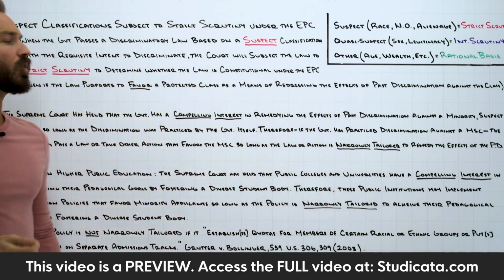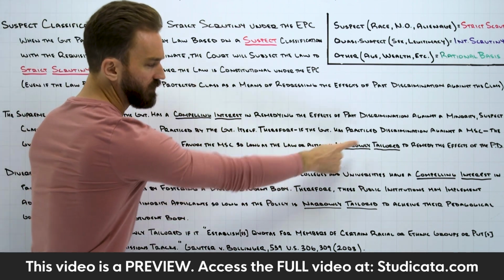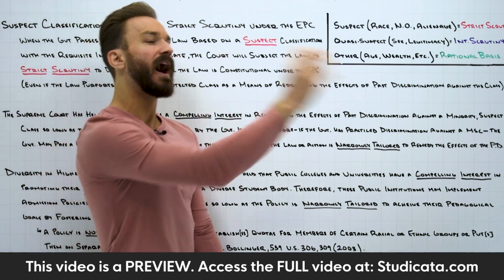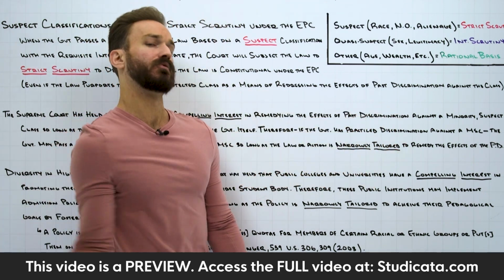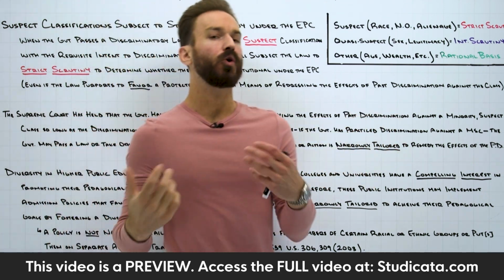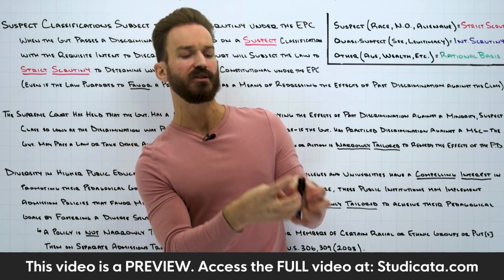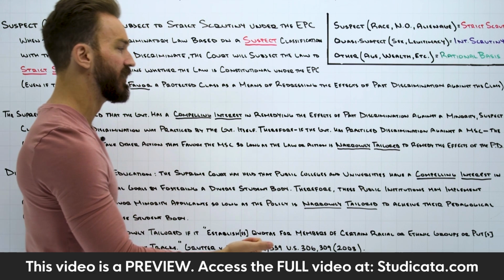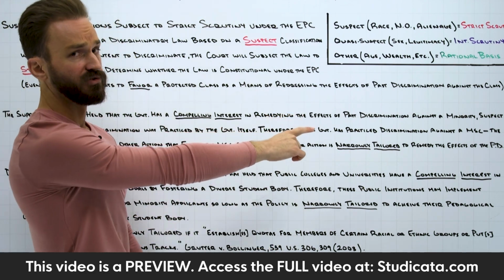If they did this, the court said, look, that would be overly restrictive. That would not be narrowly tailored. If you just fired 25% that were white and replaced them, okay, that's overly restrictive. That's not the least restrictive way you could accomplish this objective of remedying the effects of past discrimination.